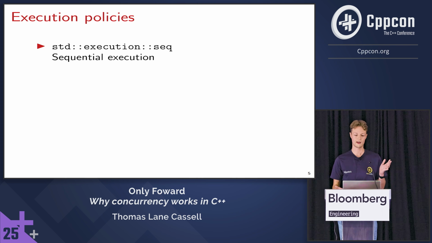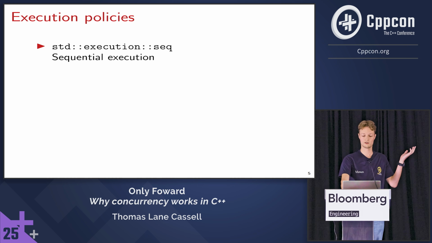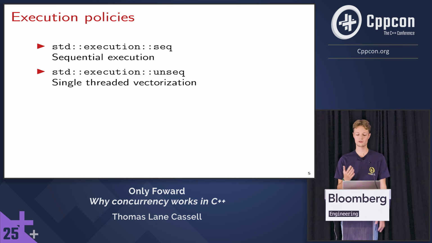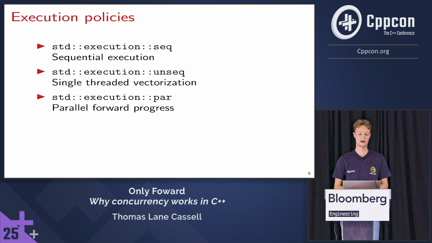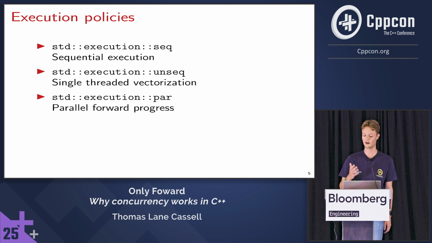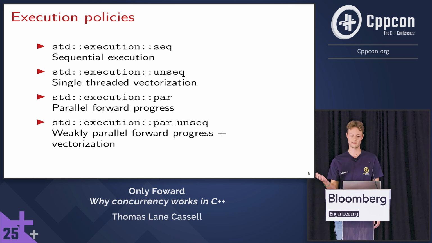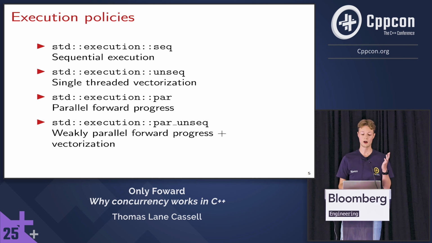So this relates to execution policies. So we have the most basic execution policy here. std::execution::seq just means sequential execution, nothing fancy. We also have std::execution::unseq, which means single-threaded vectorization. So our code will be vectorized, but will still only run on a single thread. The next policy we have is std::execution::par, and this actually provides the parallel forward progress guarantee I was talking about earlier. And finally, we have std::execution::par_unseq, which does weakly parallel forward progress and vectorization.